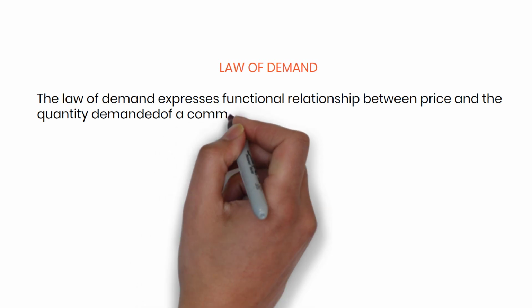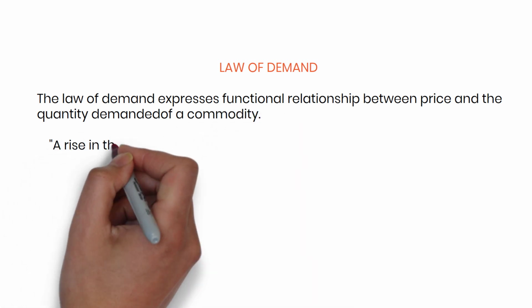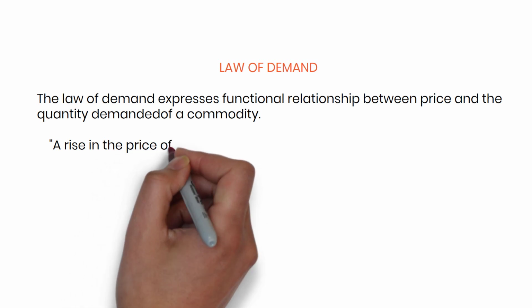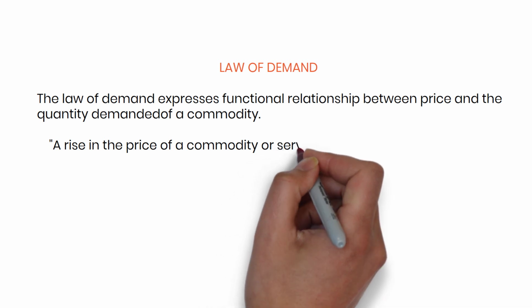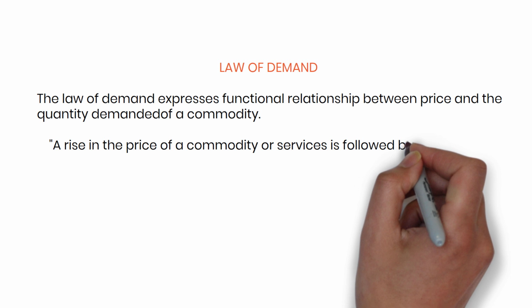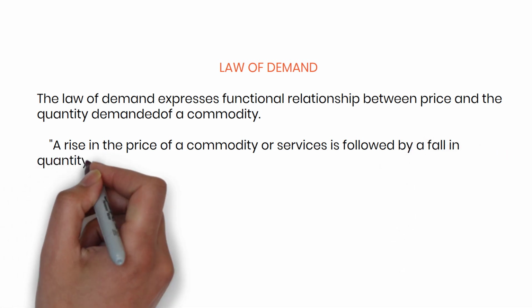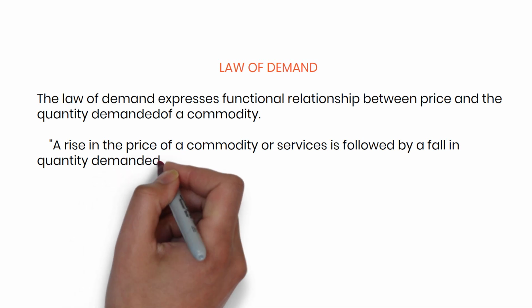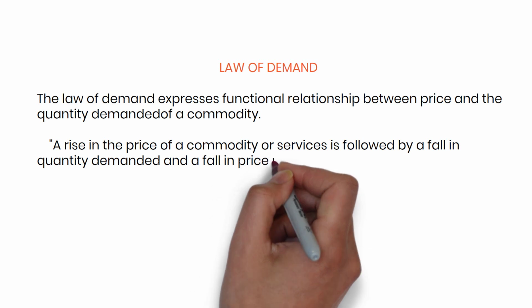A rise in the price of a commodity or services is followed by a fall in the quantity demanded, and fall in the prices is followed by an increase in the quantity demanded. As you all can see, as the price rises, quantity demand decreases. As the price increases, quantity demand decreases.